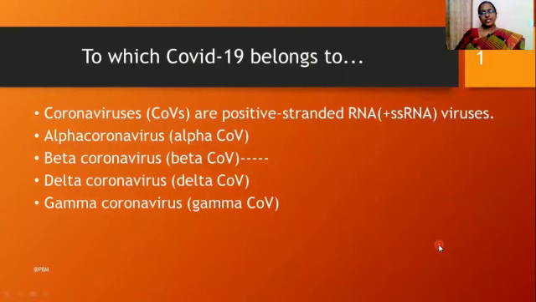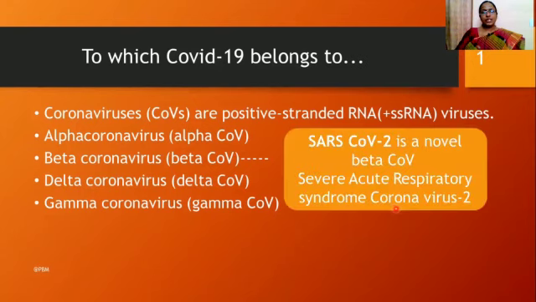At the outset, we should understand to which group COVID-19 belongs. COVID-19 belongs to a group of viruses called coronaviruses, which are positively stranded, single-stranded RNA viruses. There are various types of coronaviruses, such as alpha, beta, delta, as well as gamma. Among them, COVID-19 belongs to the category of novel beta coronavirus. It is also called severe acute respiratory syndrome coronavirus 2.